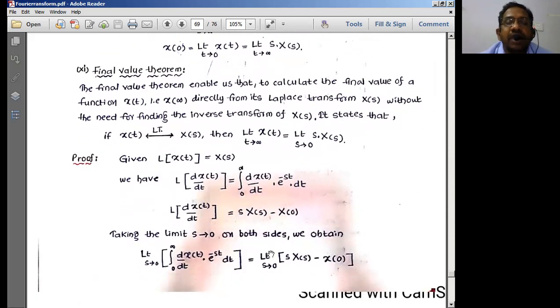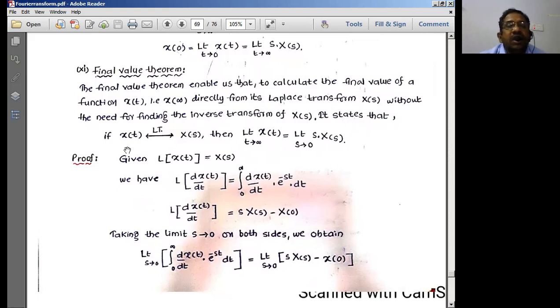Similarly, we go with the final value theorem. The final value theorem enables us to calculate the final value of the function x of t. What is meant by final value? t tends to infinity is the final value. Infinity means whichever limit we want it to get close to, that is called the infinity limit for us. So we get x of infinity directly from its Laplace transform, without the need for finding the inverse Laplace transform.